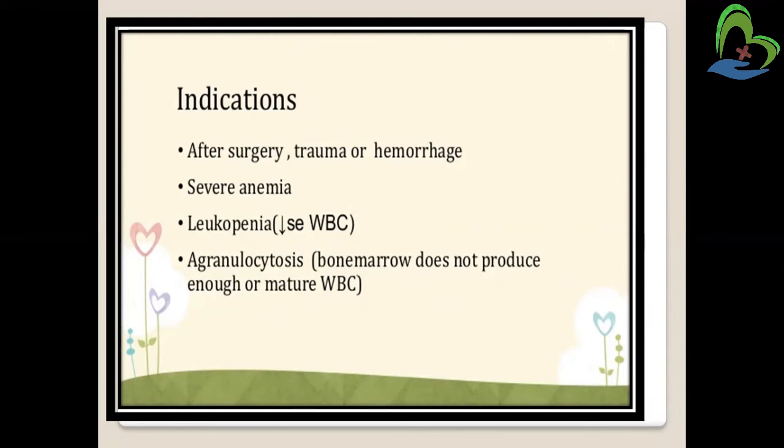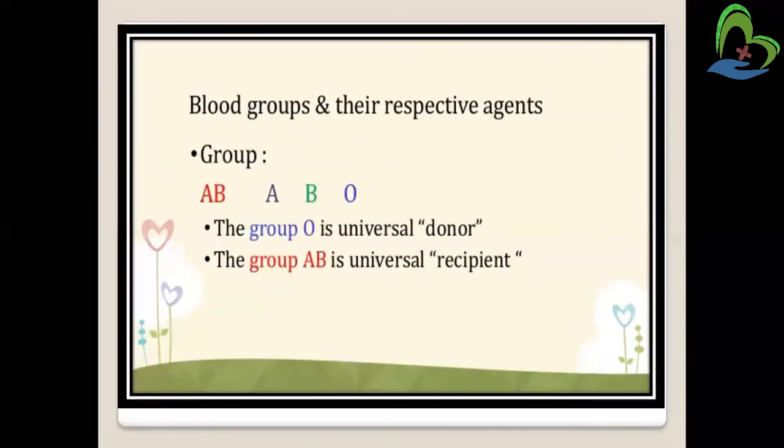So in surgery, trauma, hemorrhage, severe anemia, as I told you, when the WBC count is not proper, or when the bone marrow does not produce enough WBC, RBC, all the cells, we have to provide the blood transfusion. Now, blood group and the respective agent. As we know, group O is the universal donor. A person having O blood group can provide blood to all people. And group AB is the universal recipient.